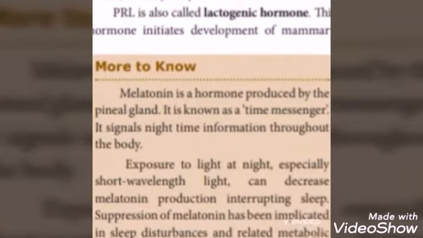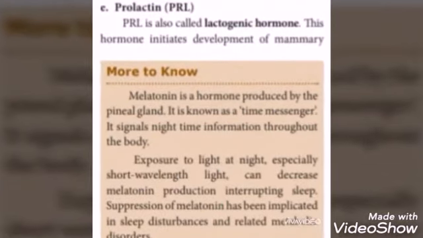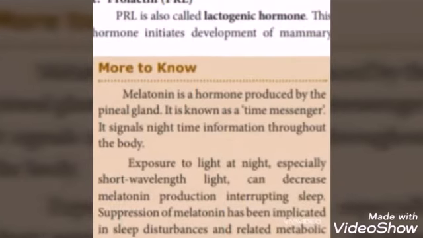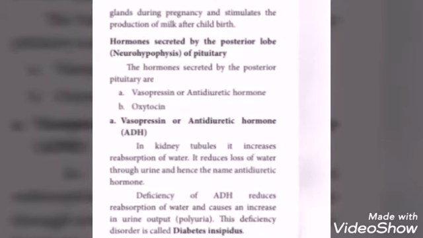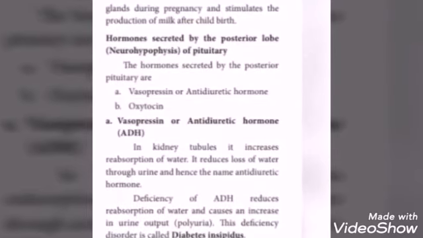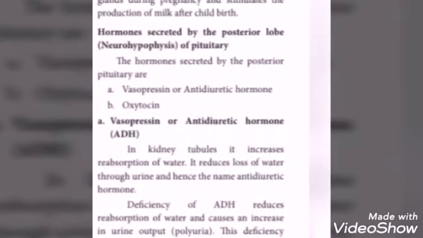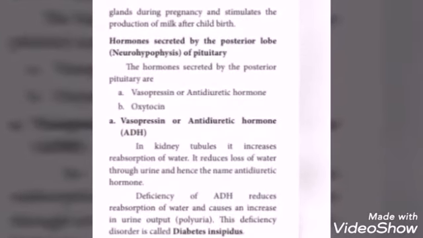Next we are going to discuss hormones secreted by the posterior lobe, neurohypophysis of pituitary. The hormones secreted by the posterior pituitary are vasopressin or antidiuretic hormone and oxytocin. Vasopressin or antidiuretic hormone, in kidney tubules, increases reabsorption of water.